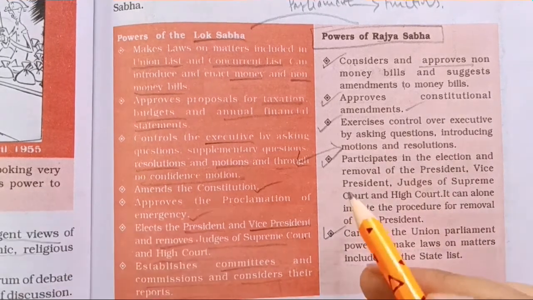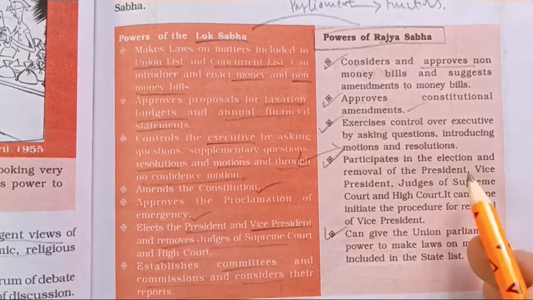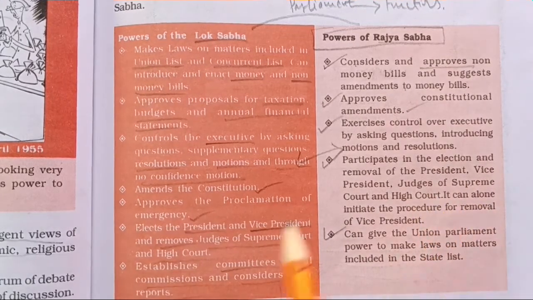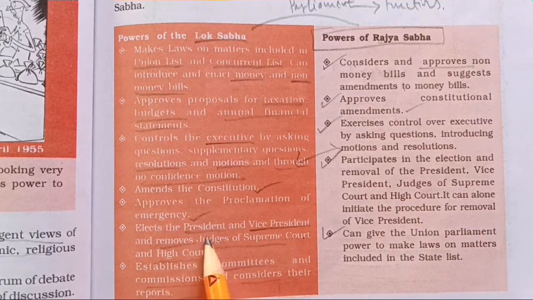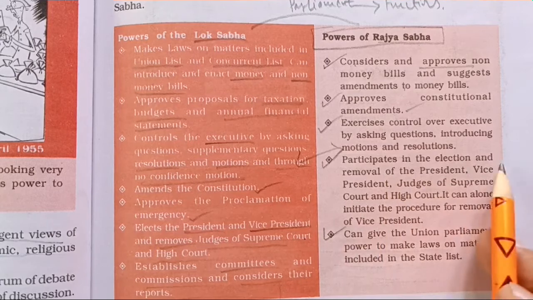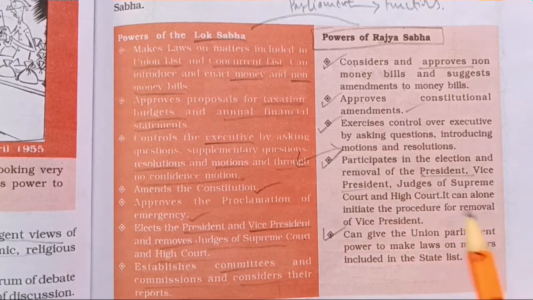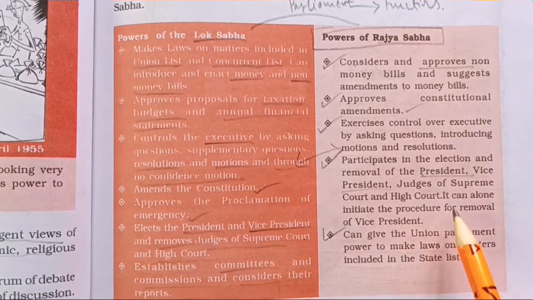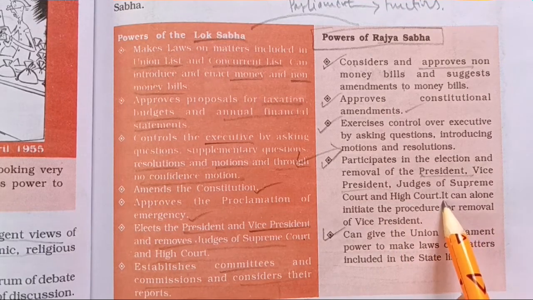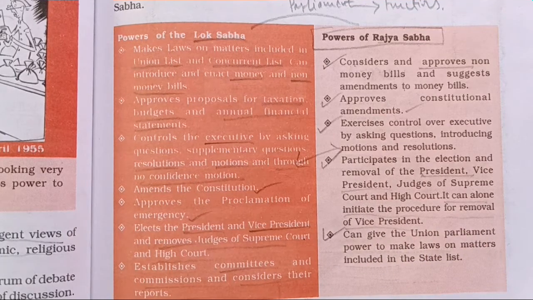Lok Sabha also participates in the election and removal of the president and vice president. But one thing is different: Rajya Sabha can alone initiate the procedure of removing the vice president. If Lok Sabha has to remove the vice president, Lok Sabha can do this procedure.